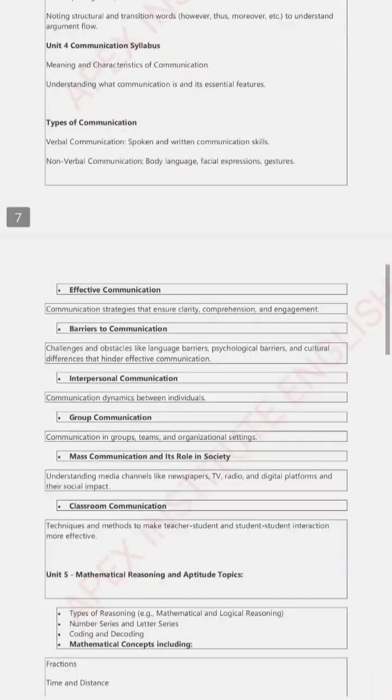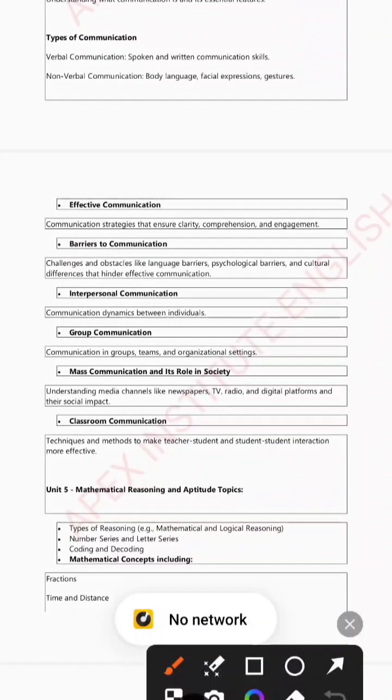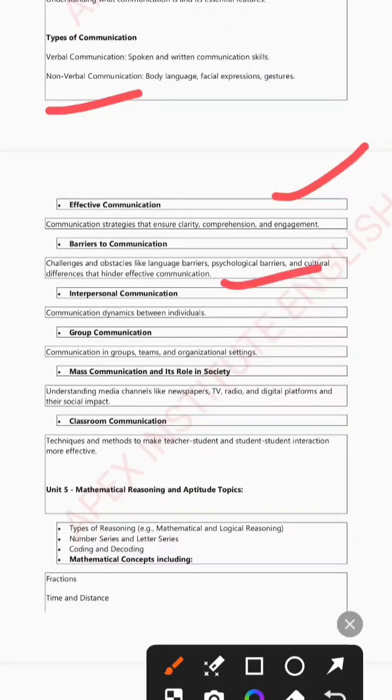Next unit we have is unit number 4, communication studies. From communication studies we have what is verbal communication, that is spoken or written communication skills. Non-verbal, that is gestures or body languages. The communication strategies that ensure effective communication. The barriers to communication, psychological barriers, language barriers. What is interpersonal communication and intrapersonal communication? What is group communication? Mass media and its role in society.